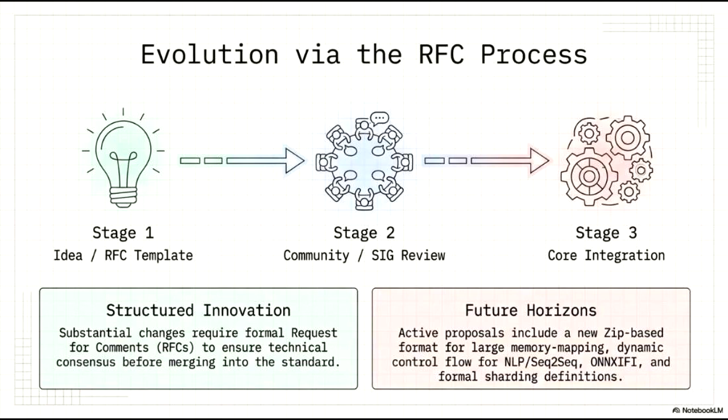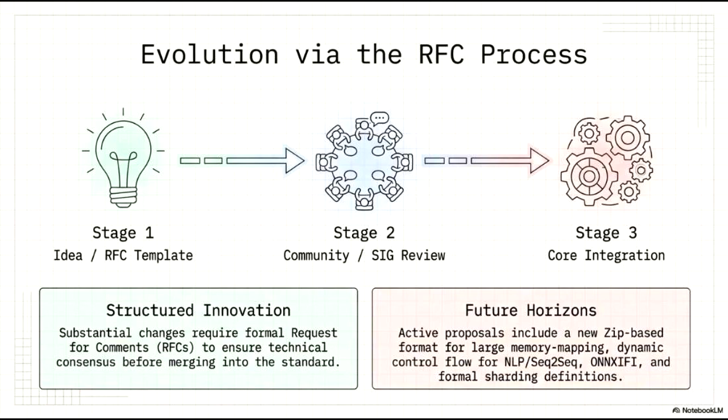Once documentation is complete, we transition to stage 2 for community and special interest group review. This is a vital collaborative phase where we gather feedback and build technical consensus across the ecosystem. Finally, in stage 3, the proposal moves to core integration, where it is officially implemented into the platform's foundation.